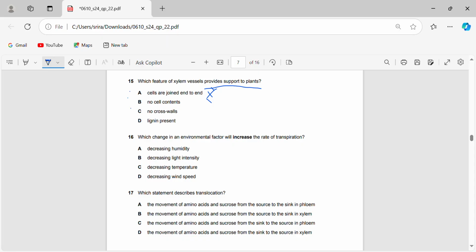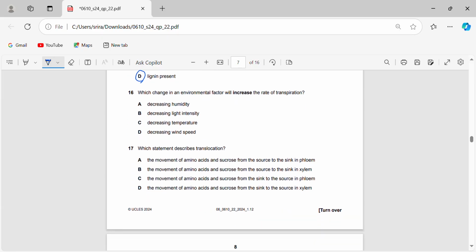A, B, and C are all adaptations of the xylem to transport water, but none of them are adaptations to provide support to plants. Only this point here, lignin being present, helps provide support to plants, because lignin helps keep the xylem strong and allows the plant to remain upright. So that's why we need to remember that point. Don't get confused by the fact we're given adaptations. We only need to see what helps the plant.